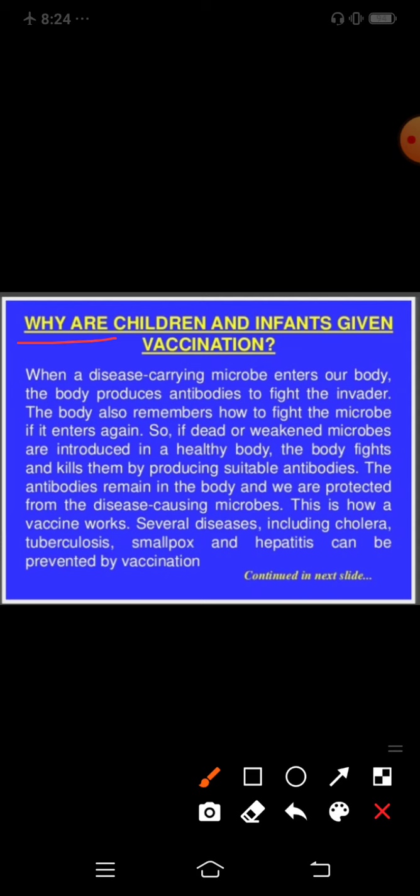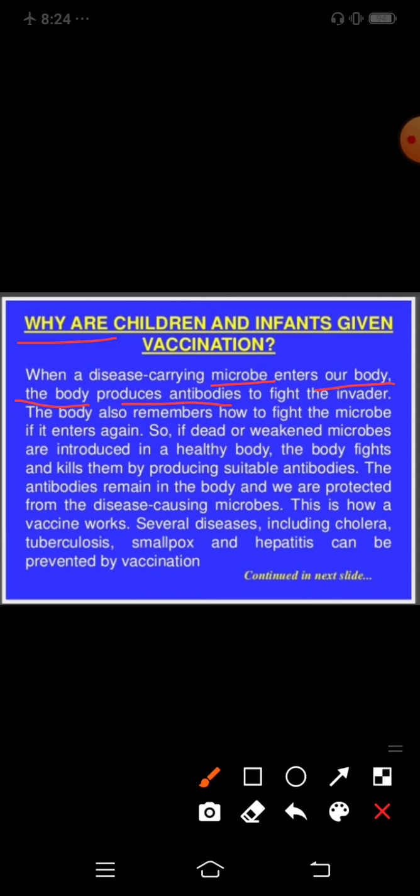When a disease-carrying microbe enters our body, the body produces antibodies to fight the invaders. Whenever any microbe enters our body, the cells produce antibodies against the antigens. Antigens are the substances which come from outside into our body, and our body starts making antibodies in respect to the antigens.